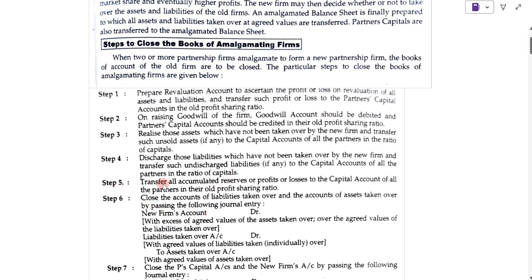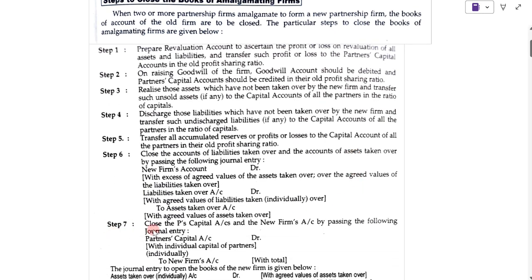Fifth step is we need to transfer all accumulated reserves or profit and loss to the capital account of all the partners in their old profit sharing ratio. Sixth step is to close the accounts of liabilities taken over and the accounts of assets taken over. And seventh is close the partners' capital account.